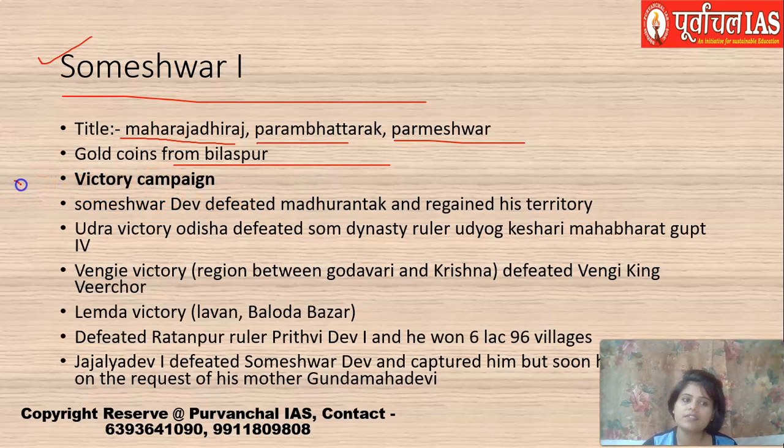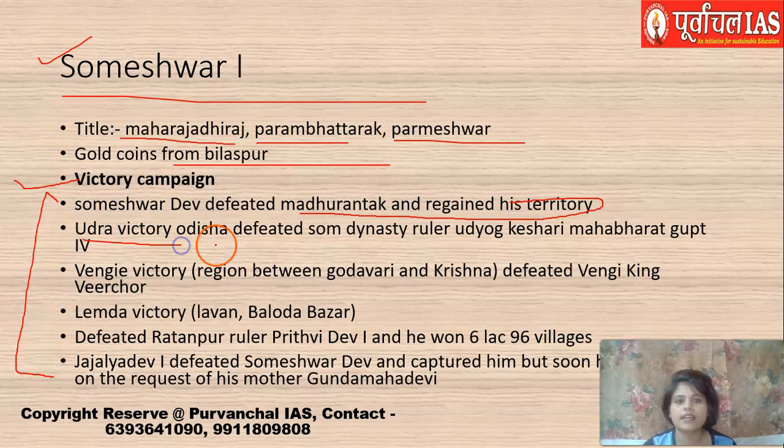He had many victory campaigns. There is a long list of victory campaigns of this particular ruler. Here you can see. He defeated Madhurantak and regained his territory. In the Udravakti, Odisha, it is said that he defeated Som dynasty ruler Udyog Kesari, Mahabharat Gupt, Mahashiv Gupt IV, basically Mahashiv Gupt IV. In the Vengi victory, Vengi basically is the region between Godavari and Krishna. He defeated Vengi king Virchod.